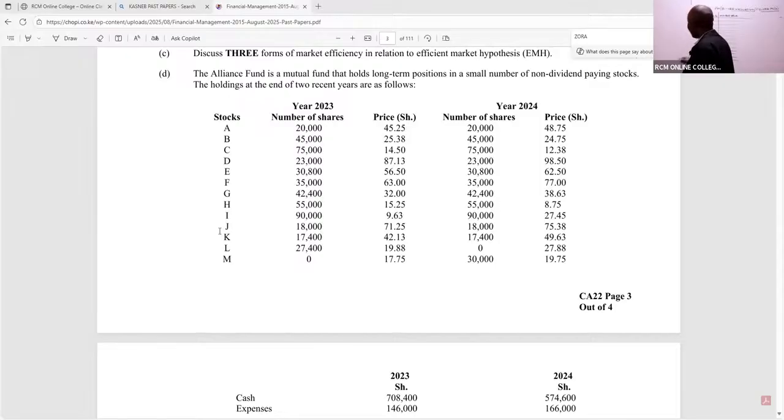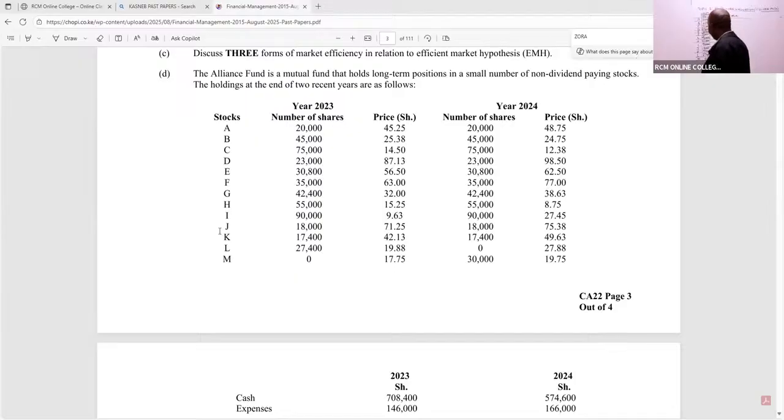We have 55,000, 90,000. Then we have 18,000, 17,400, 27,400. And then we have a 0.